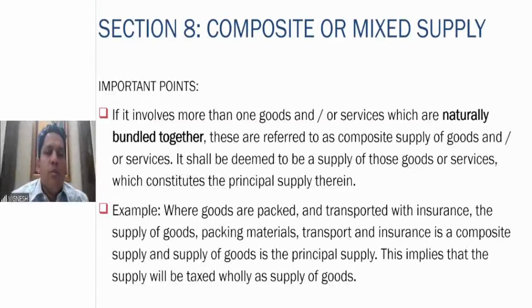So therefore, more than one goods or services which are naturally bundled are referred to as the composite supply of goods and services. It shall be deemed to be a supply of those goods or services which constitutes the principal supply there. Example, goods are packed and transported with insurance. The supply of goods, packing materials, transport, etc. is a composite supply, and supply of goods is the principal supply. So the entire supply will be treated as supply of goods, and the tax rate applicable to supply of goods only shall be applicable on the entire amount.